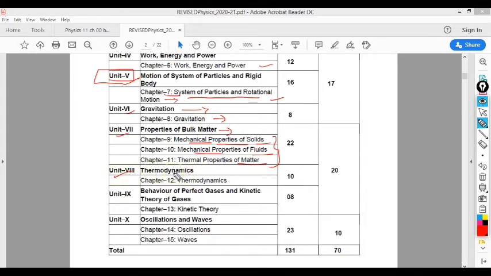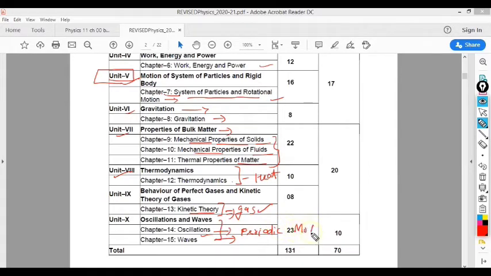Okay, after that you have to study chapter number 12, that is thermodynamics, in which you will study the properties of heat. After that you have to study chapter number 13, that is kinetic theory of gases. In this chapter you will study the behavior of gas. After that you have chapter number 14 and chapter number 15. In these two chapters you have to read oscillations. Basically, in oscillations you will learn about periodic motion.